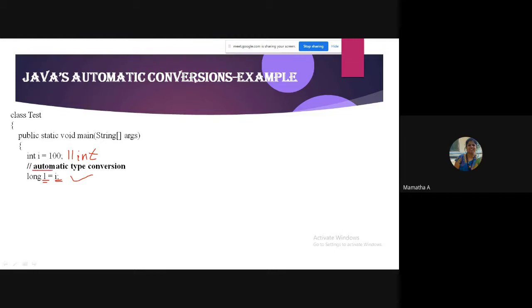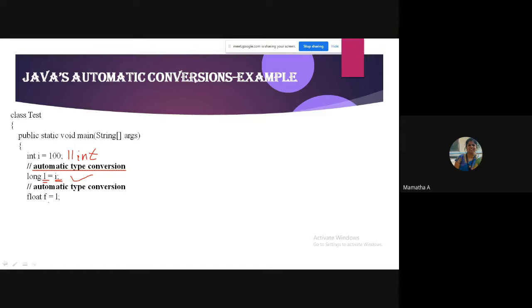So what type of conversion will happen, students? Implicit. The automatic type. Actually, it is not possible to store, but Java will take care. It will take care. Okay, you can store it. No problem. Next example you can see.